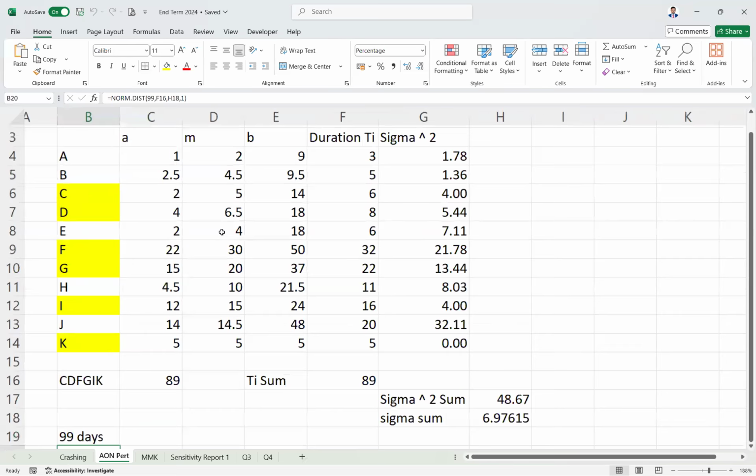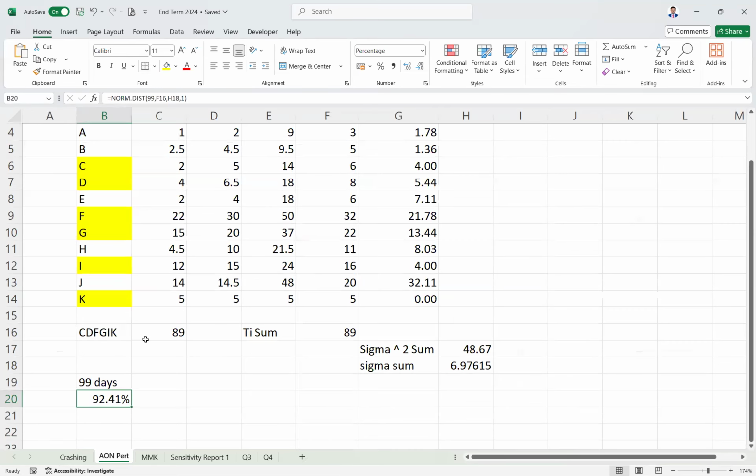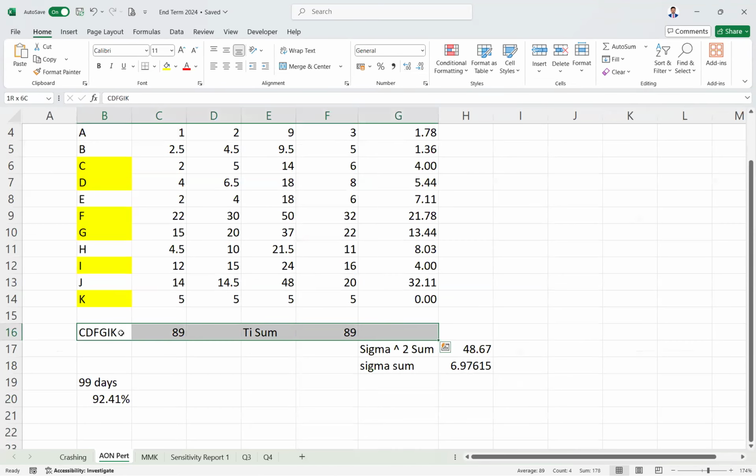So I already have given all the values over here. For now, I'll remove this so you can understand it.